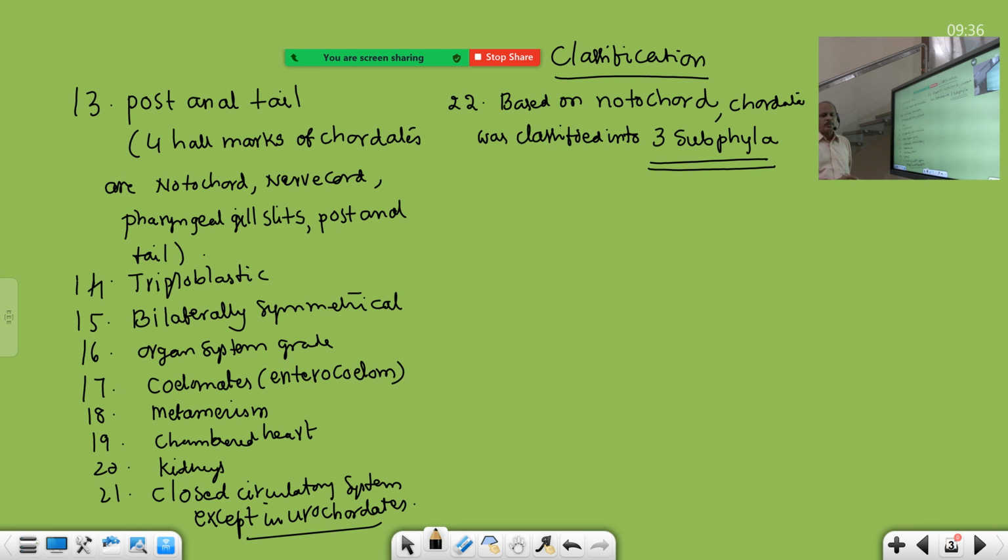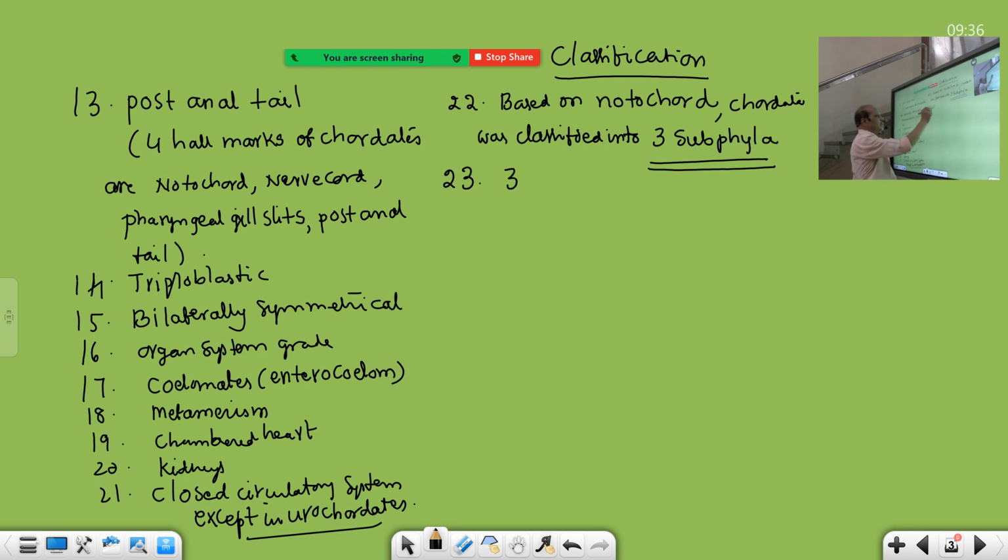So many of our NEET-going students unfortunately lost the marks for that. Very simple question: number of subphyla of chordata, 3 subphyla.